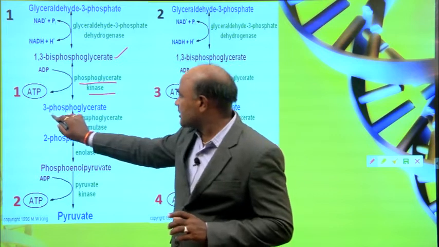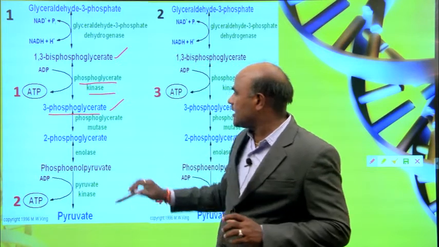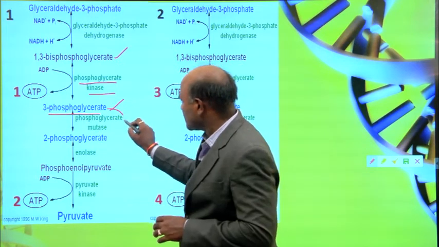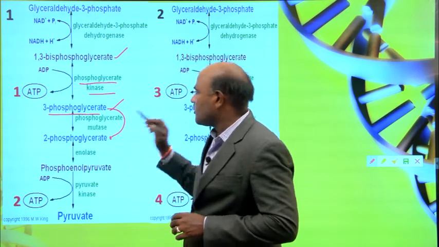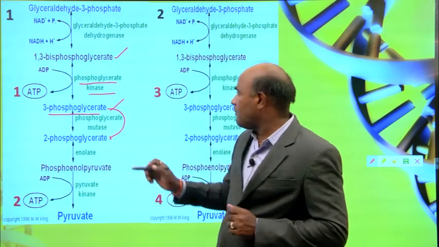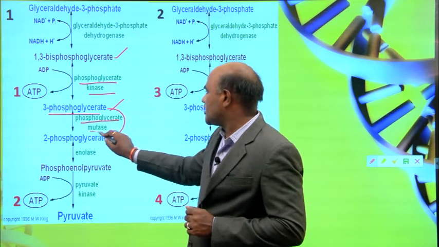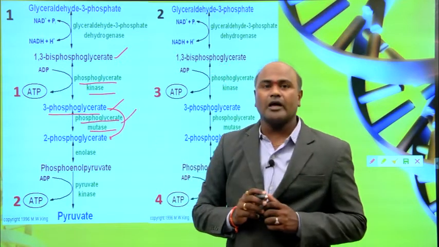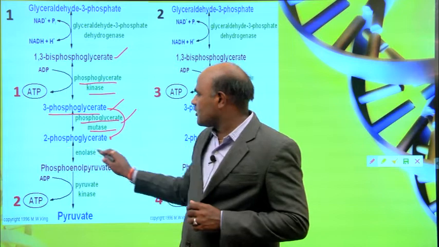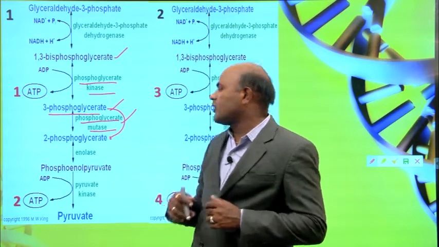Again 3 phosphoglycerate is converted into 2 phosphoglycerate with the help of phosphoglycerate mutase. This is the enzyme involved here. Again 2 phosphoglycerate is converted into phosphoenol pyruvate.